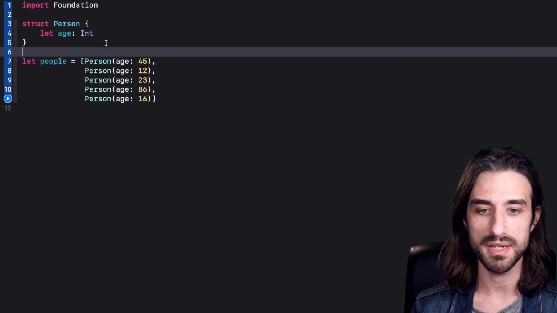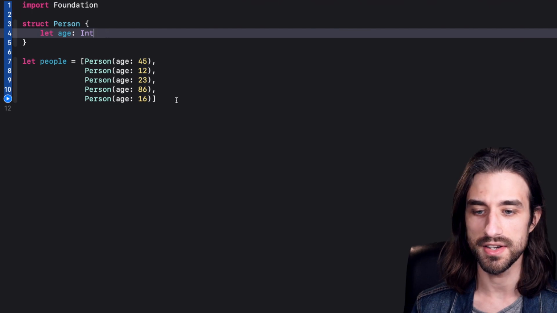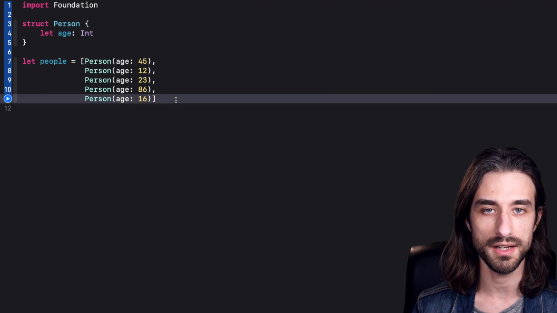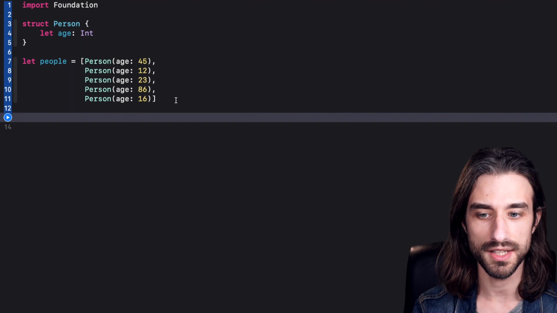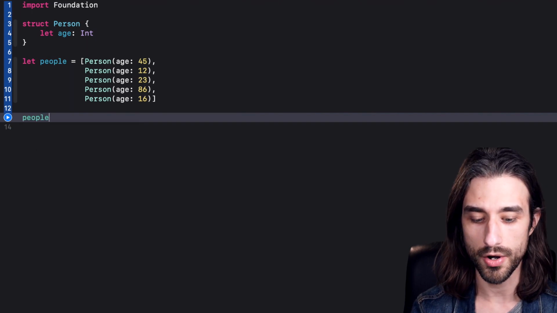So as you can see, I've pasted a very simple struct, just a person, and I'm only storing an age. And then I have an array of people in order to have some data that we're going to manipulate. So using this data, in Swift we can do something like querying the data.